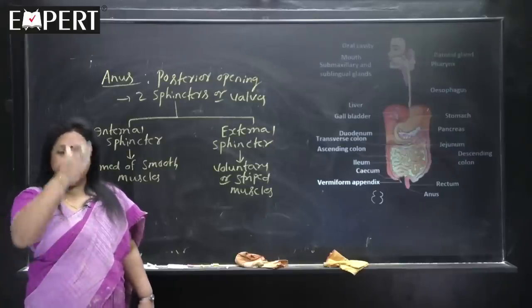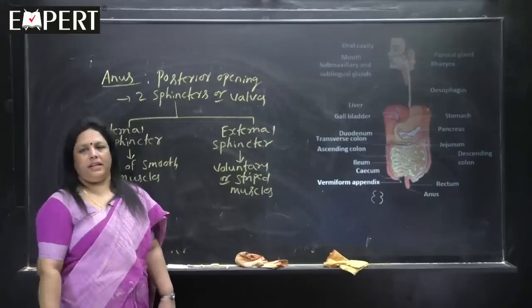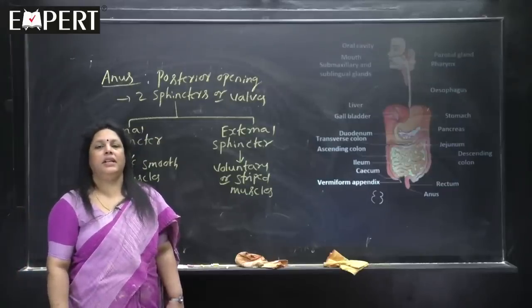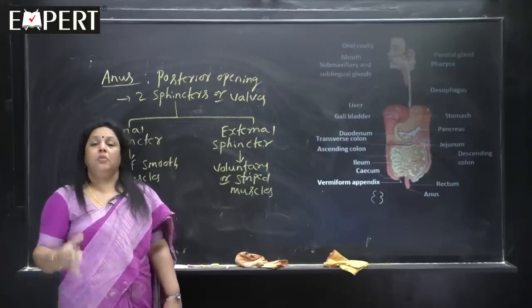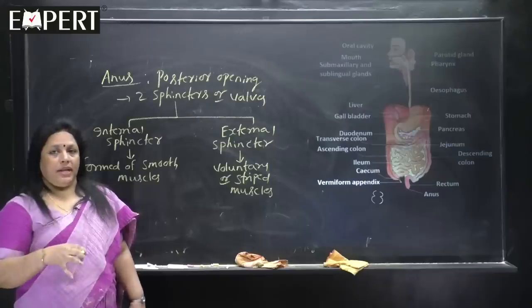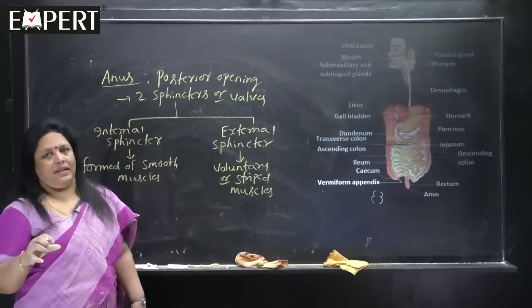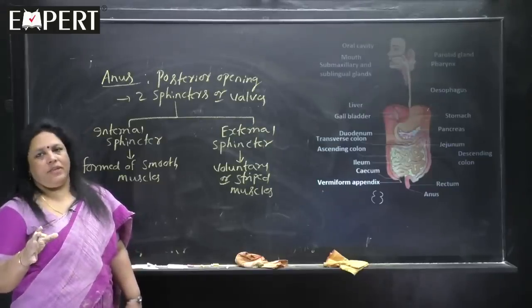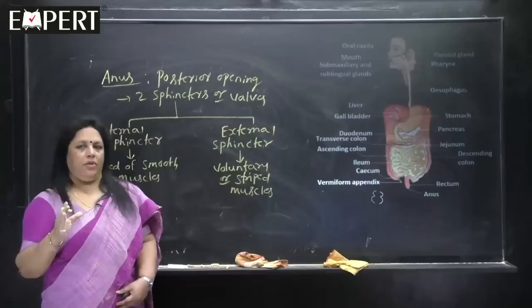In that, the first part we have completed. What is the first part? Alimentary canal. But before going into the digestive glands, we are going to learn one important topic with a diagram.